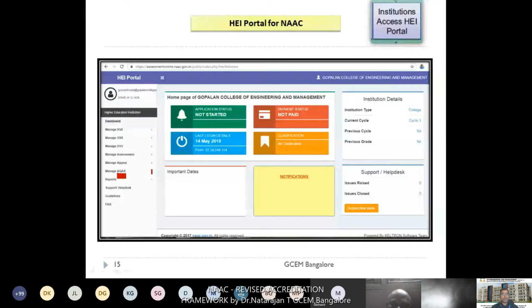Then reports: after applying, the IIQA report will be generated. After applying for SSR, the SSR report will be generated. All of that is saved in this portal. Then one important thing is that a support and help desk is there. I will tell you in the upcoming slides. Some few guidelines are also there. Let us go for the next one.